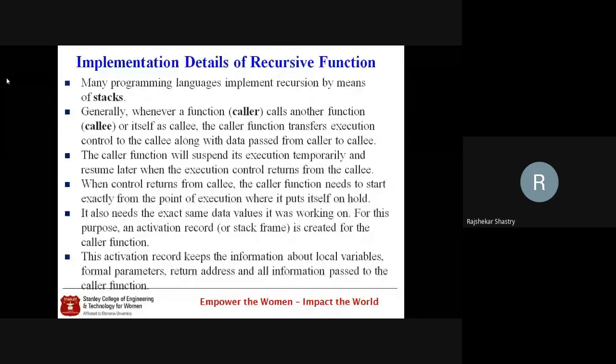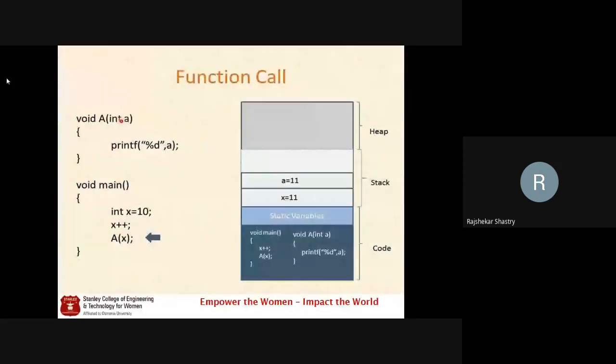This activation record is very important, and I can treat it as an element which is stored in the stack. The activation record will have information about, as I just told you, local variables and formal parameters, including the return address. All this information is stored as an element, and that element is pushed into the stack. Thus, the memory layout of a function in C language can be imagined like this.